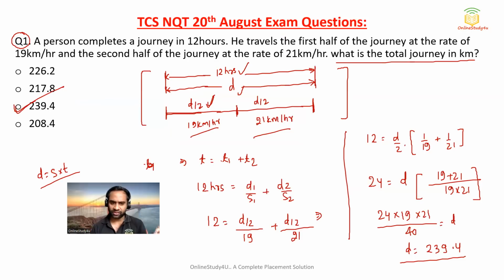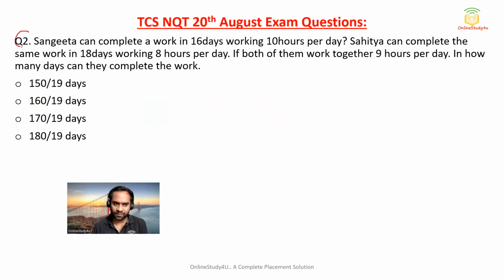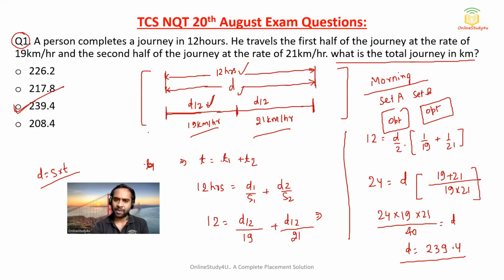Okay, see friends, for the complete morning slot, even the questions you will be getting will be different. It's not like everybody will be getting the same question. Some sets will be there, like suppose set A and set B. In set A the options will be shuffled, and in set B the options will be shuffled. So like this different sets will be there, so you might not get the question which I am solving now. So question number 1 was from the topic time and distance. Time and distance. Okay, I hope it will be clear to you.